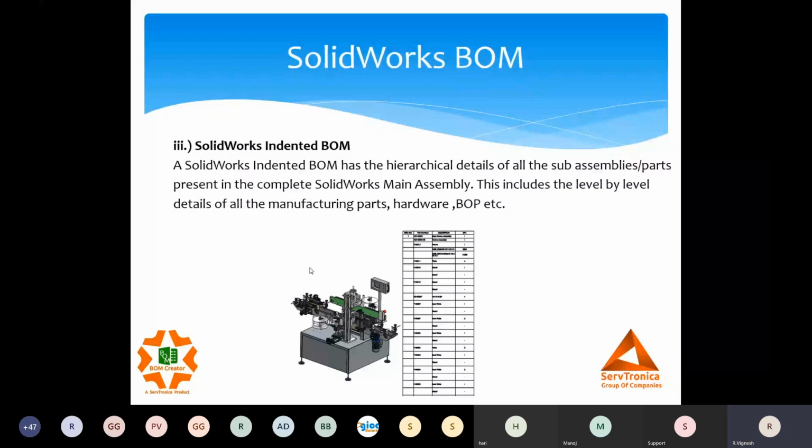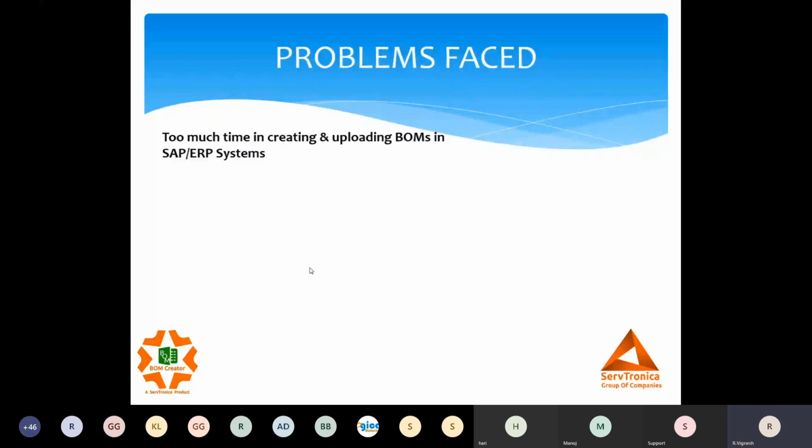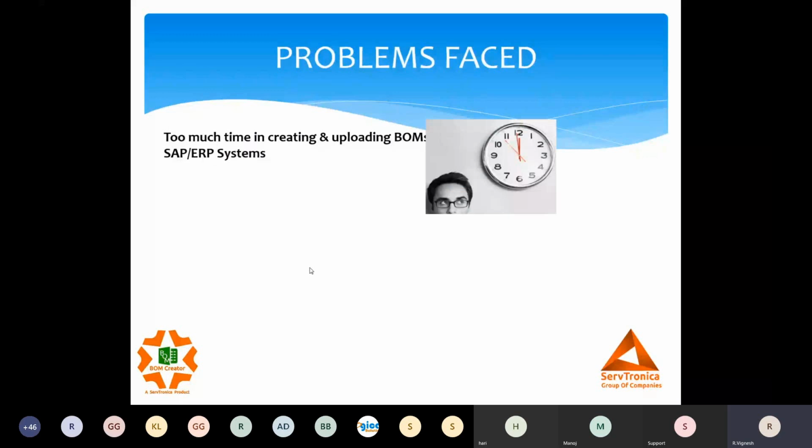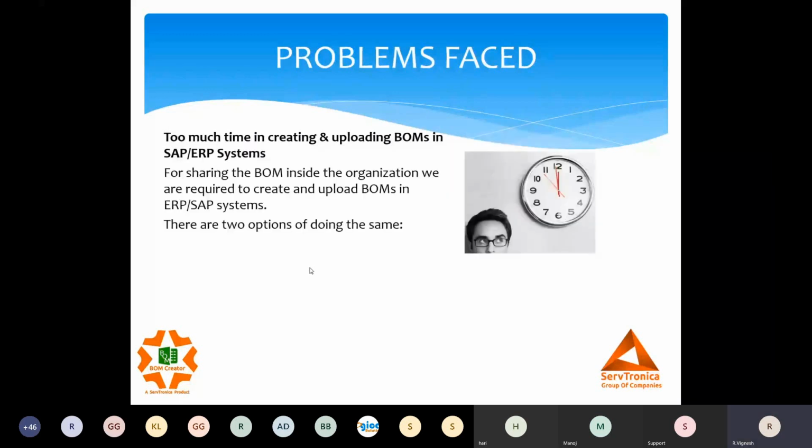The first and foremost issue we see is too much time in creating and uploading BOMs in our SAP or ERP system. Say I'm a packaging machine manufacturer or an SPM manufacturer. If I want to share my bill of material with the rest of the departments, we choose the SAP or ERP system as a platform wherein other departments are able to see the details. We do it in 2 ways.